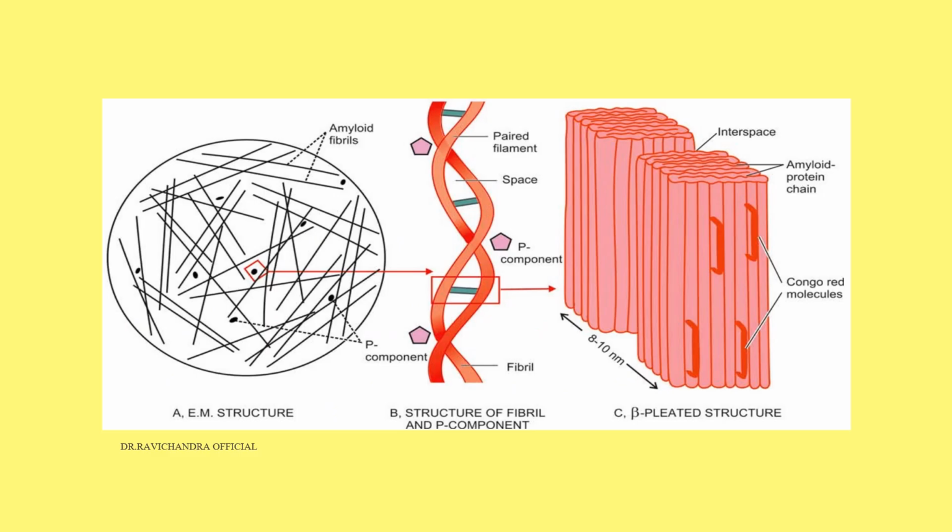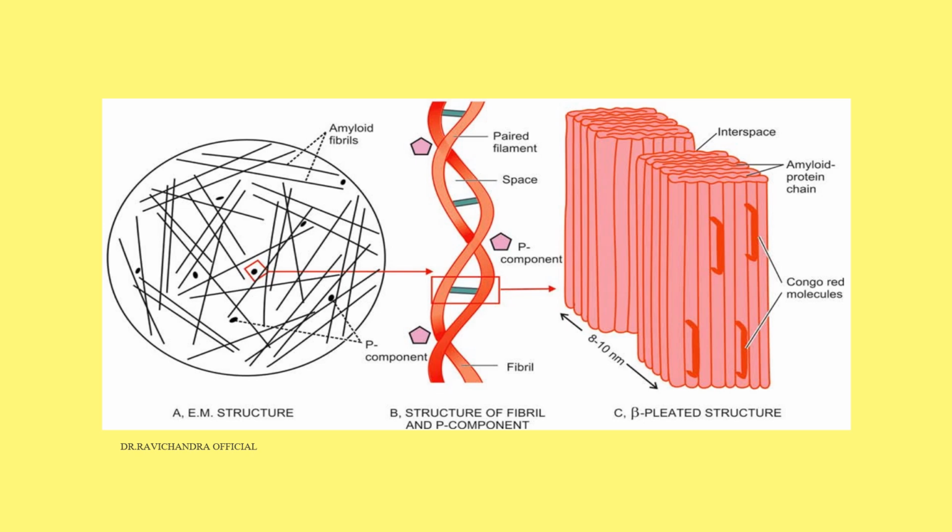So this is a picture showing an amyloid. It has amyloid fibril 95%, and the 5% will be non-fibril component, that is P component. If you observe the structure, it is a helical structure with amyloid fibril component and also non-fibril component, P component.